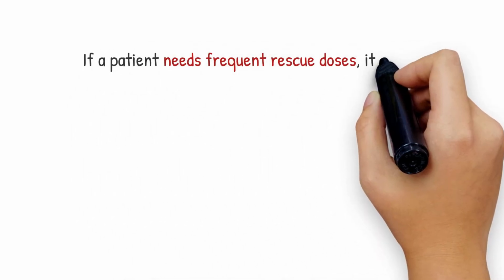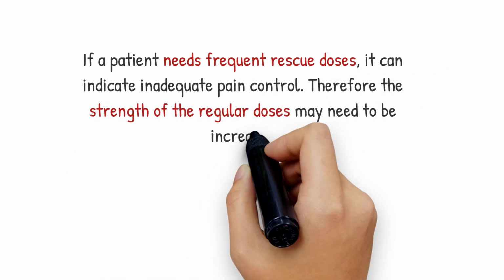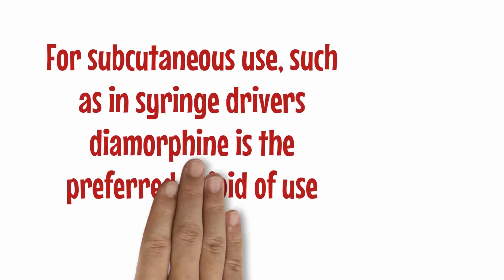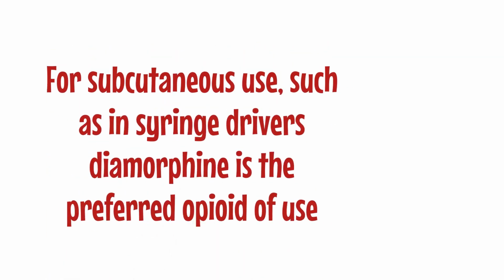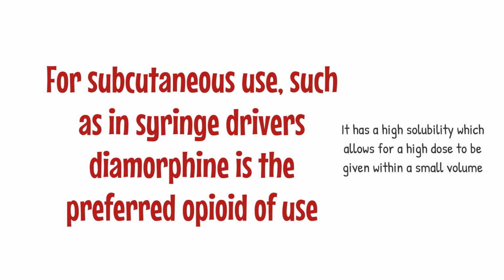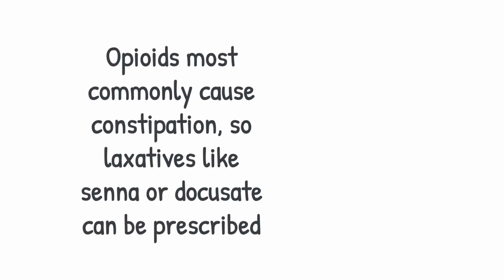If a patient needs frequent rescue doses, it can indicate inadequate pain control. Therefore, the strength of the regular doses may need to be increased. For subcutaneous use, such as in a syringe driver, diamorphine is preferred as the opioid of choice. It has a high solubility, which allows for a high dose to be given within a small volume. Opioids most commonly cause constipation, so laxatives like Senna or Docusate can be prescribed.